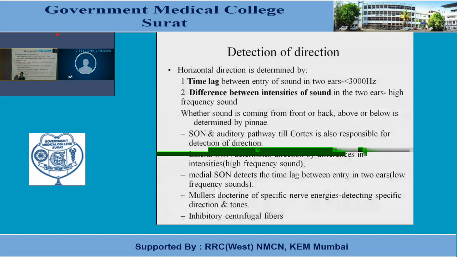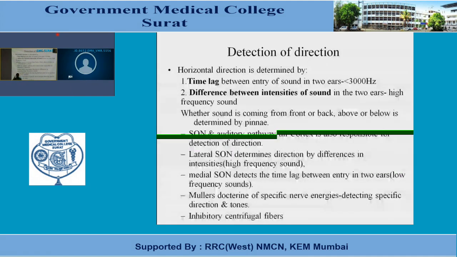Similarly, if the source of sound is closer to the right ear, then the sound will cause stimulation of the neurons, and the signals from the right side will be transmitted earlier as compared to the left side. So detection of direction of sound takes place by two mechanisms.